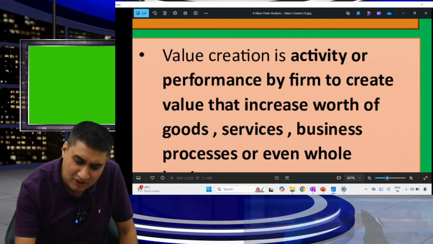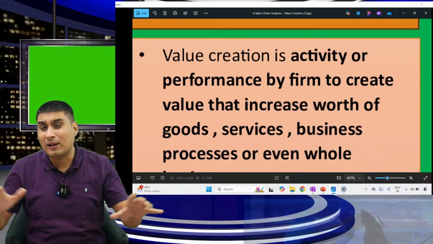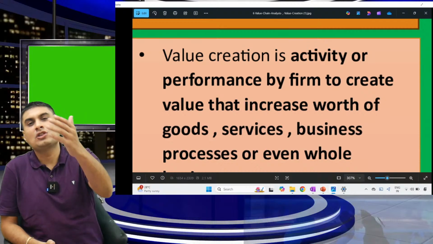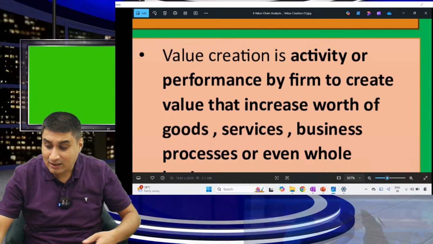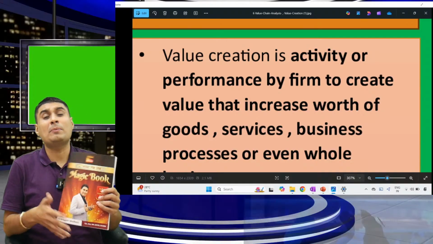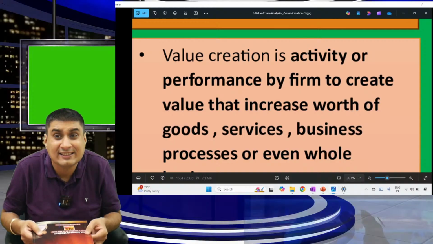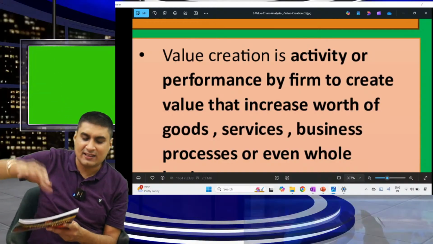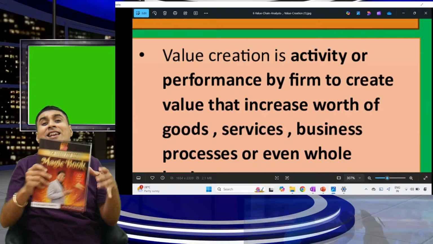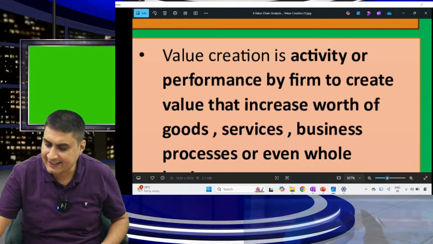Let's take simple. What is value? Don't sell normal product. Create a little value, so people will pay more. 5 examples I will take. Normally also we teach, but this magic book is developed with a lot of effort. What is this? Value. People feel why read 80 pages? Everything covered. Value. Second example.